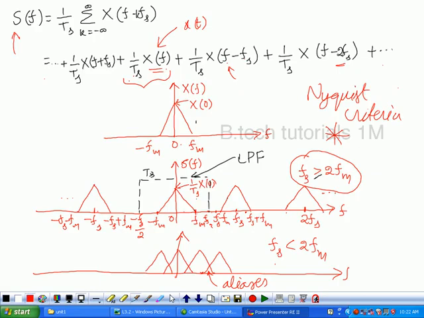And from the knowledge of these samples, the continuous time signal can be recovered by transmitting it through a low pass filter.